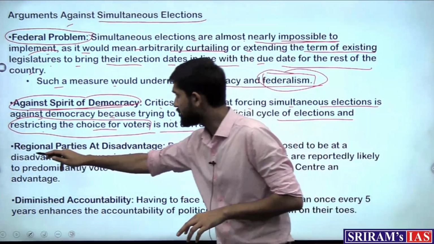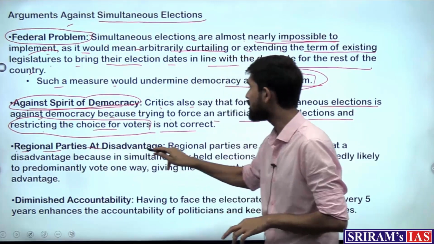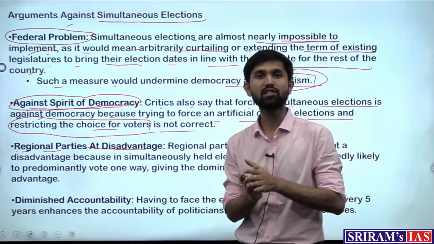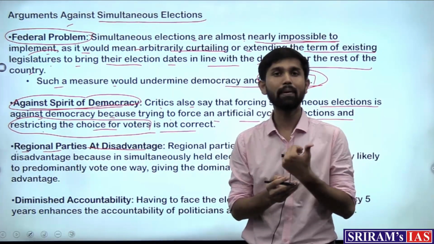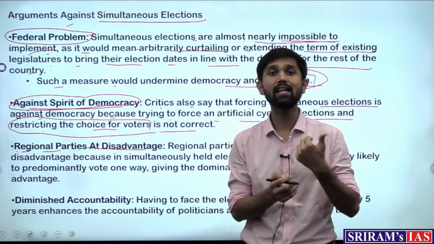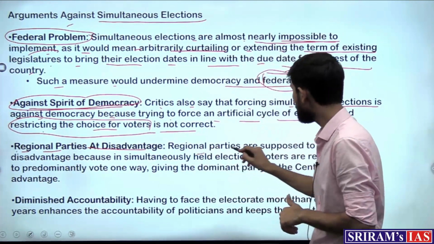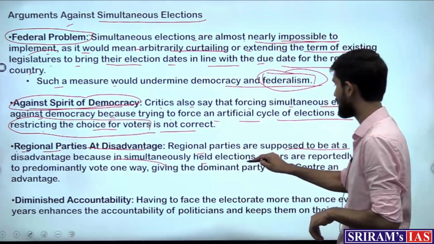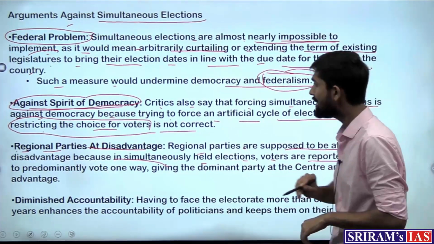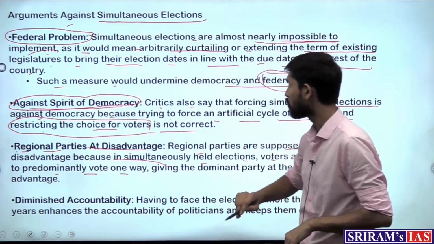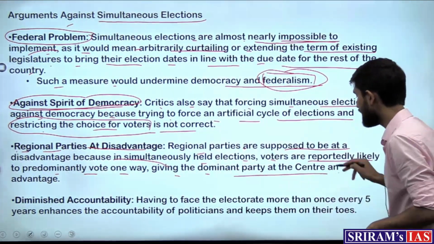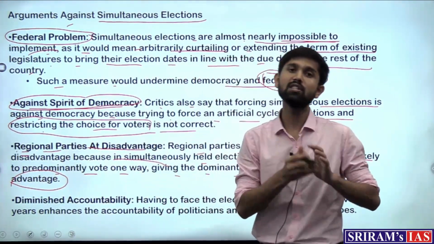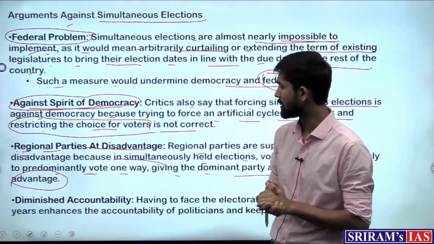And then the next challenge is that regional parties would be at a disadvantage. Those parties who are established nationally would be able to execute campaigning for their simultaneous elections very well. But the regional parties are supposed to be at a disadvantage because in simultaneously held elections, voters are reportedly likely to predominantly vote one way, giving the dominant party at the center an advantage. So this therefore puts the regional parties at a point of disadvantage.